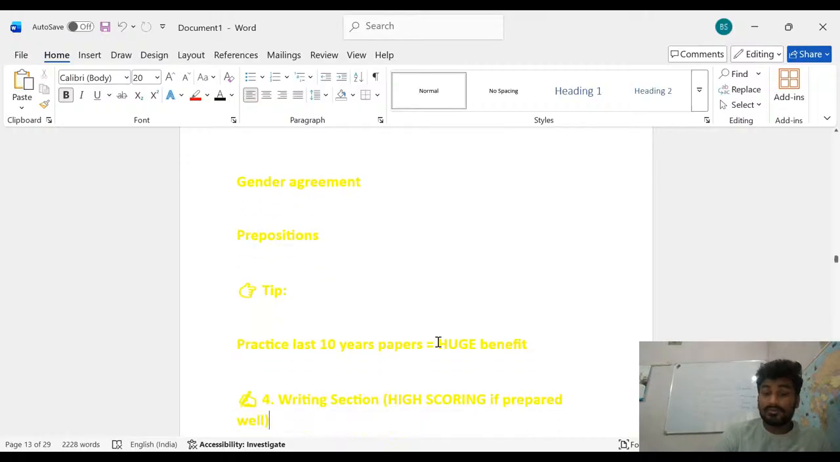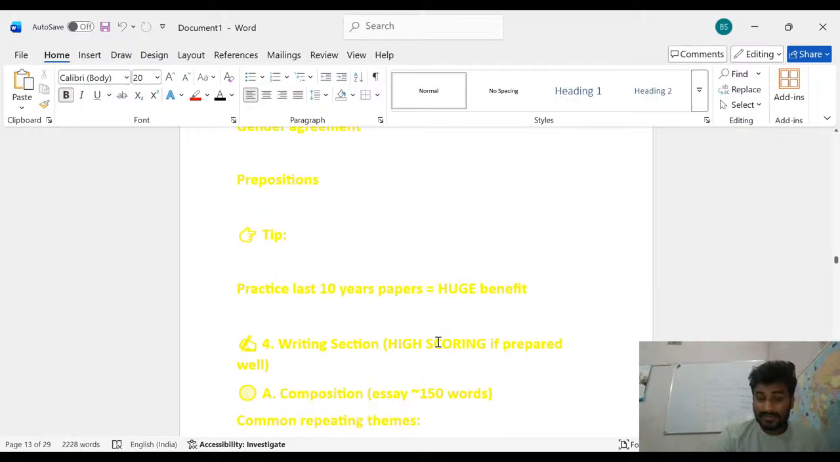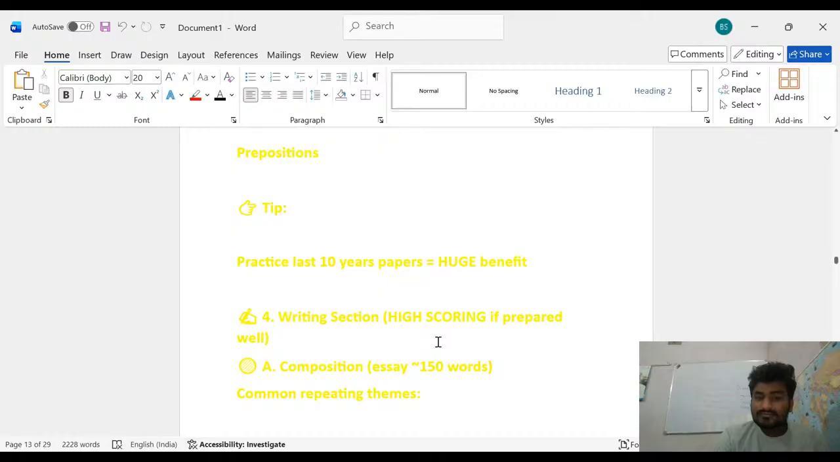Okay, so the writing section is high scoring if you have prepared well, including all the grammatical portions: adjective, noun, pronoun, verb. Then you will score high in the writing section. The first thing is composition. Your composition, that is an essay, comes with an approximate 150 word limit.